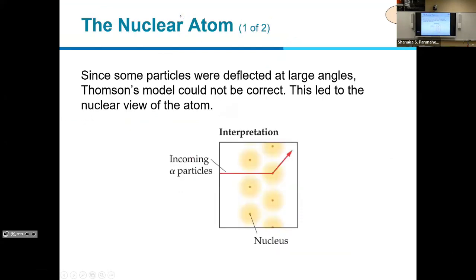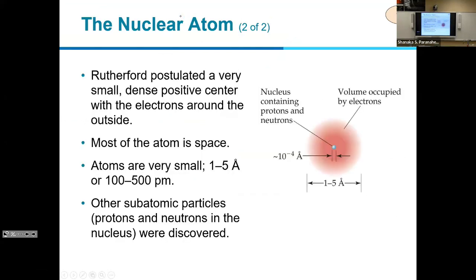Okay, so based on that, Ernest Rutherford proposed the model. So that's a center, and that center is called the nucleus, and it's an extremely small space. The atoms are very small, 1 to 5 angstrom.